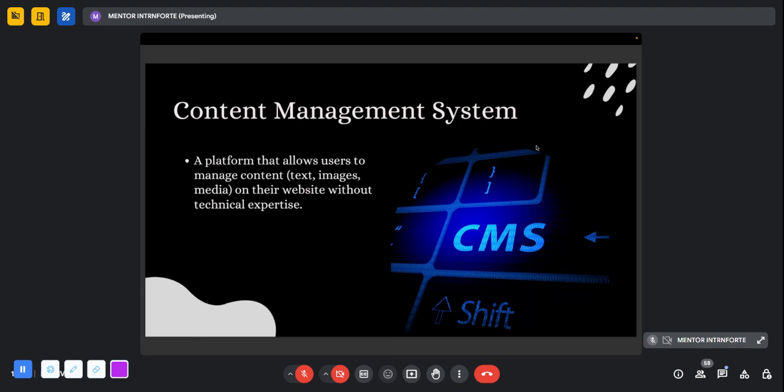If you visit any website, like Wikipedia, YouTube, or even an internship photo website, you can see all these types of content. You can see text content, which can be headings, paragraphs, or buttons. You will see images and videos. Any form of content which you see on a website, you will be able to easily create and manage with this platform. So a content management system is such a platform, and the most popular CMS tool is WordPress.